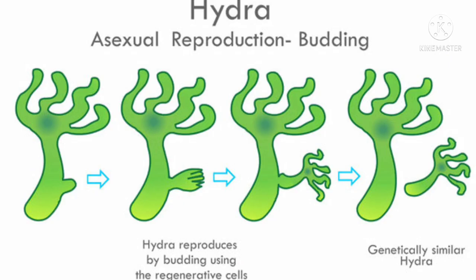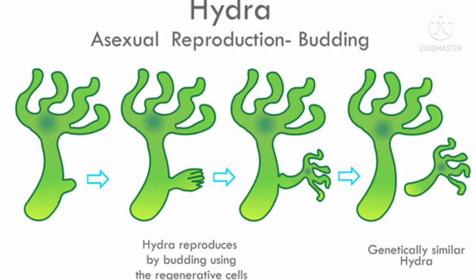So hydra is an aquatic organism. It is microscopic. We can observe the forming of buds in hydra using slides. The slides are available in the laboratories, which show the budding in hydra.